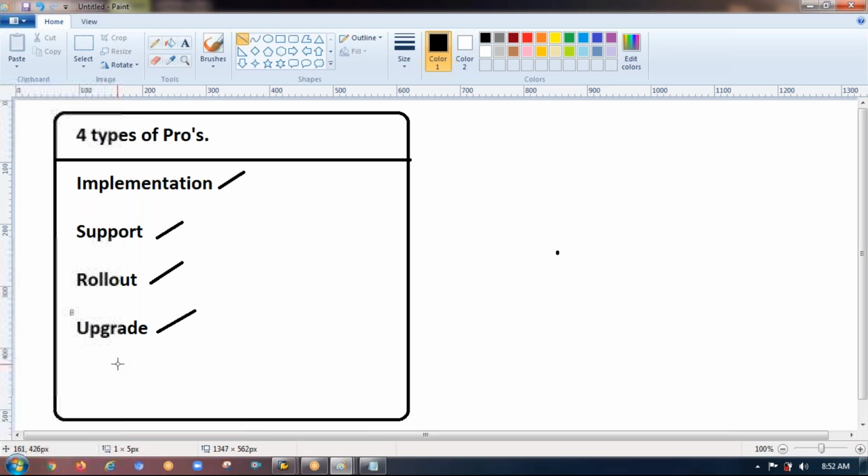My project is running in SAP, that's fine, but all my applications are very slow now because the coding standards used at that time were very poor. So can you please upgrade my project with the new technologies that we currently have in the market? That is what upgrade projects are. Implementation, support, rollout, upgrade: these are the types of projects.